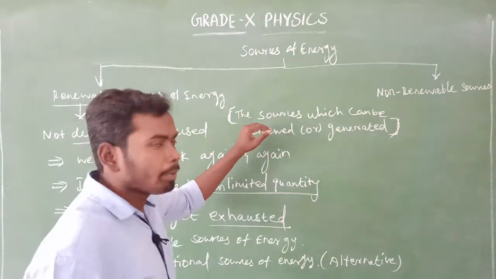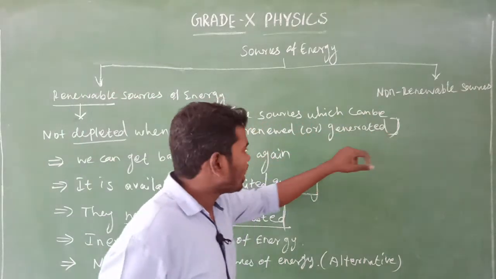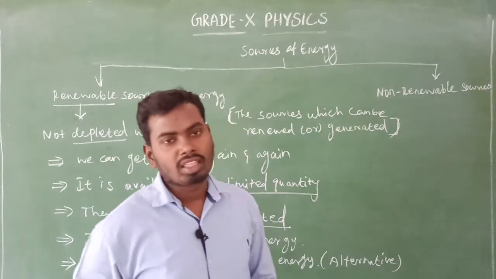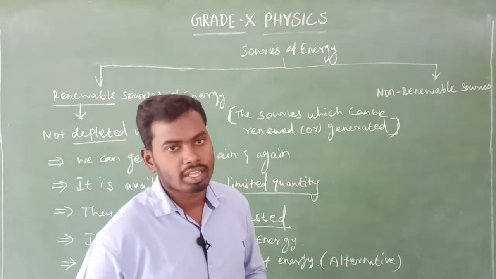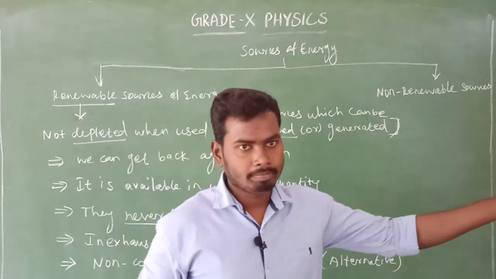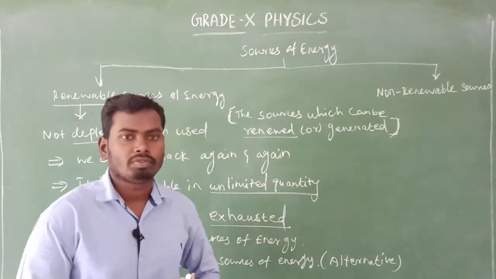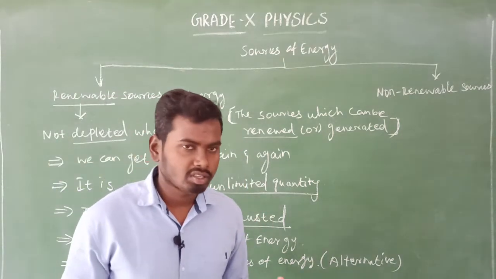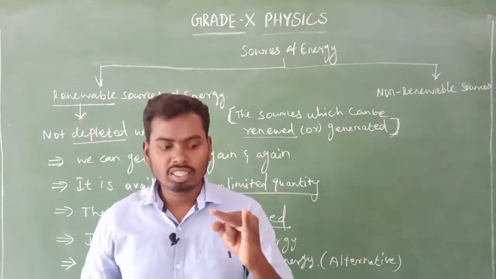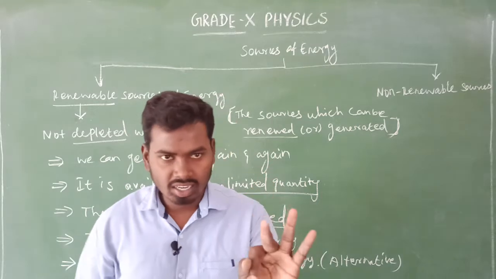Note this point, a very, very important 3-mark question. The sources which can be renewed or generated again and again, that source is called a renewable source of energy. What is renewed, sir? Renew means nothing but get back. We can get back again and again. That source is called renewable source of energy. That's all. What is a renewable source? The source which can be renewed or generated again and again is called renewable source of energy. Renewable source of energy is available in unlimited quantity. They never get exhausted. That is the third one.